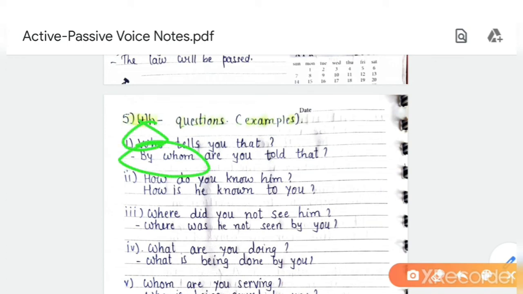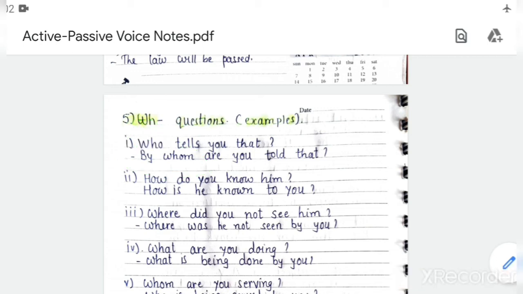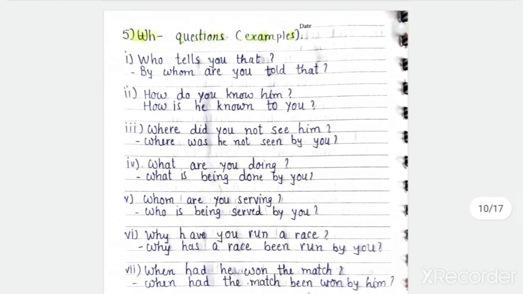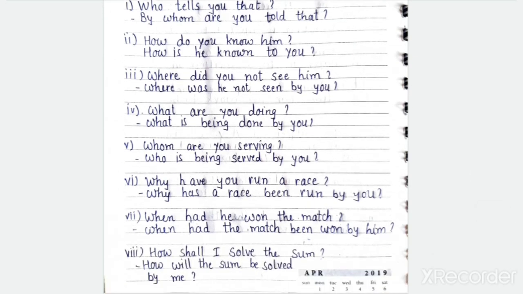Who tells you that? By whom are you told that? Understood? By whom are to be, then object, then V3. But here the subject is not given. By whom are you told that? By is used in the beginning of the sentence.